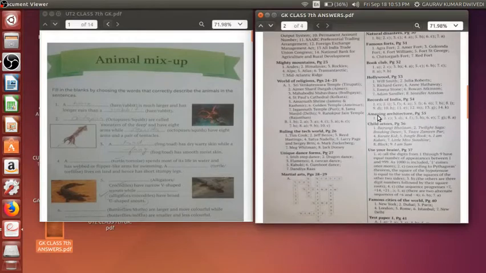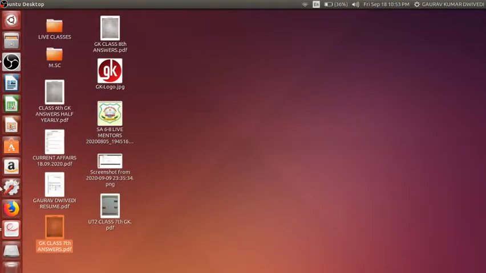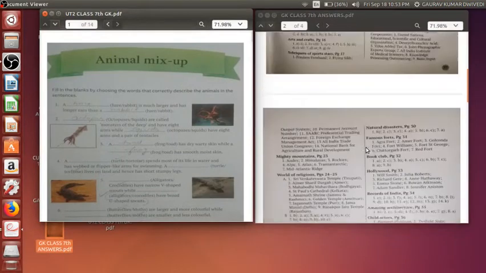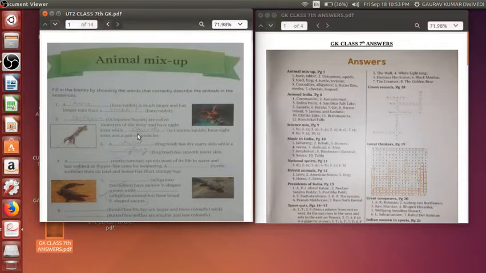4 pages are there, and you will be able to see here. But what you have to do is, you will just put it here in this way, and you will keep on matching your answers from here. Okay, that is the first one. If you can see, a dash is much larger and has longer ears than dash. So the first one is your hare, and the second one is your rabbit. So from here, the first option is hare, and the second option is rabbit.